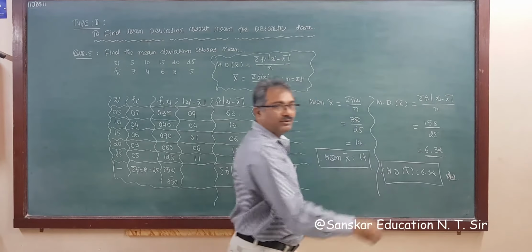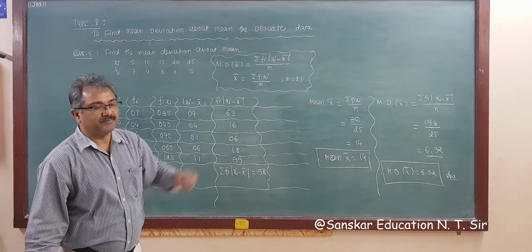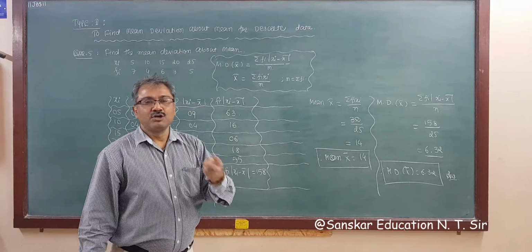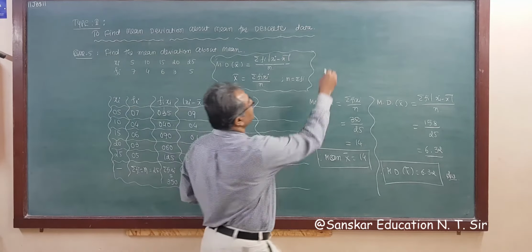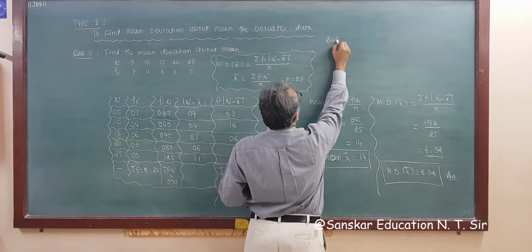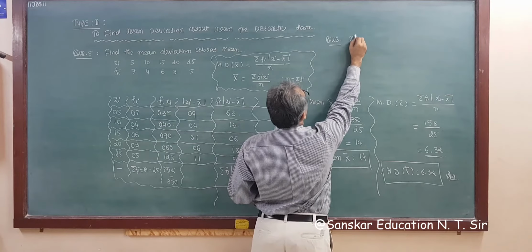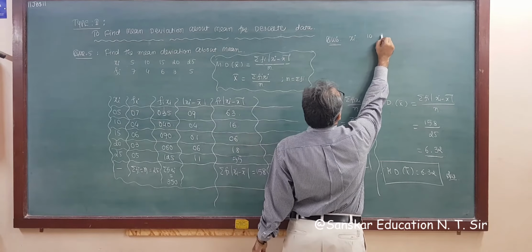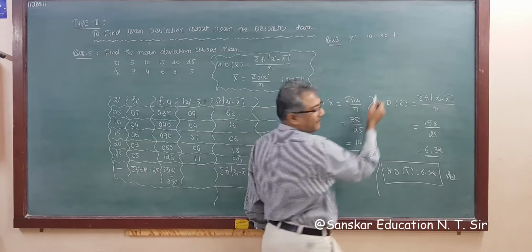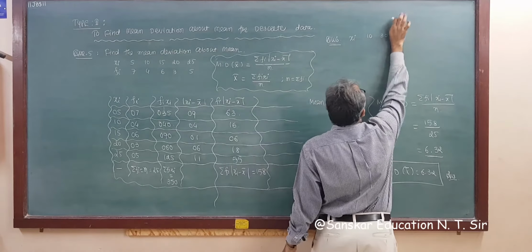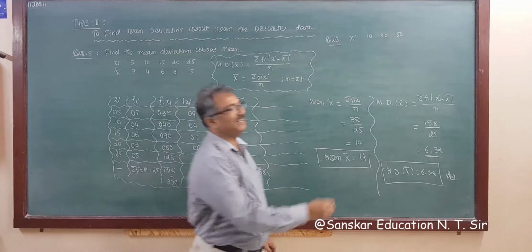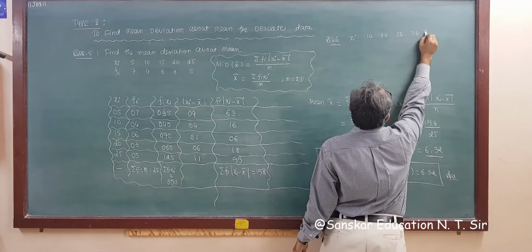Right? So this is very easy example. You have to practice it. So I am giving you two examples. First is question number 6. Xi are given 10, 30, 50, 70 and 90.